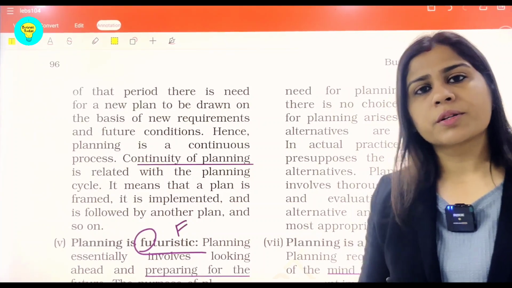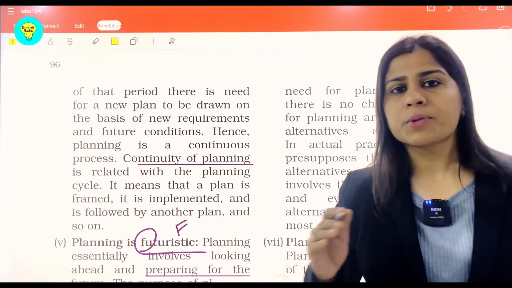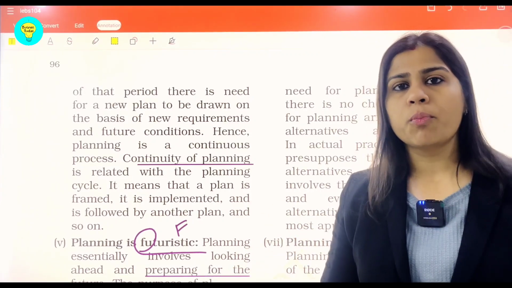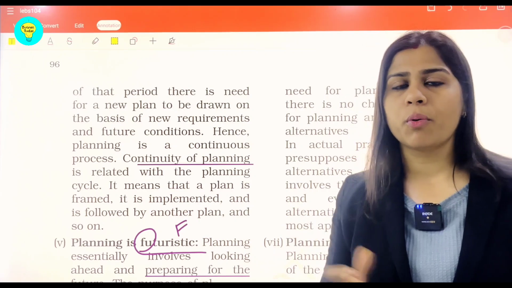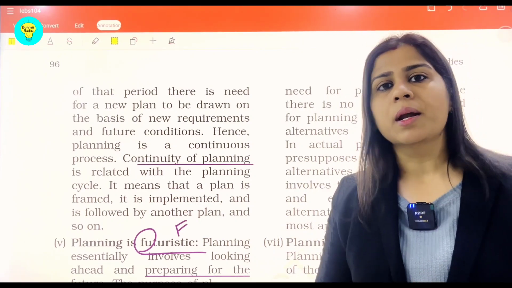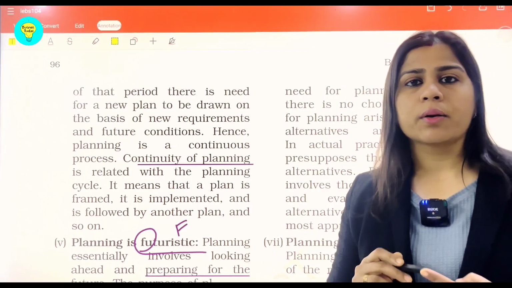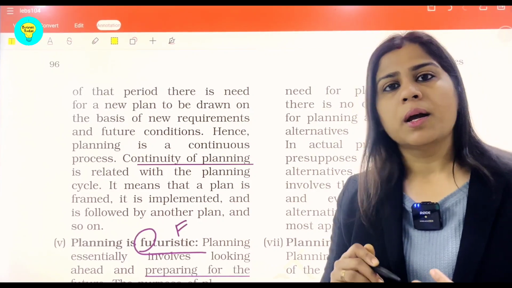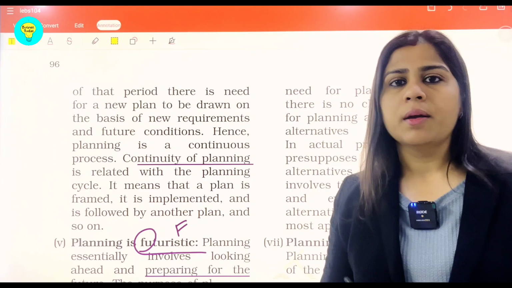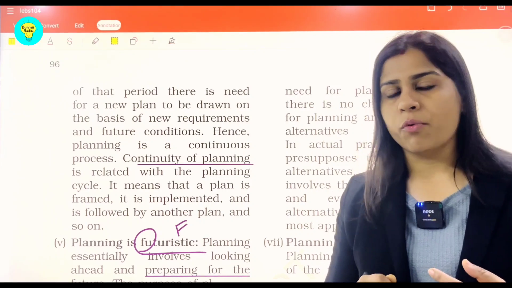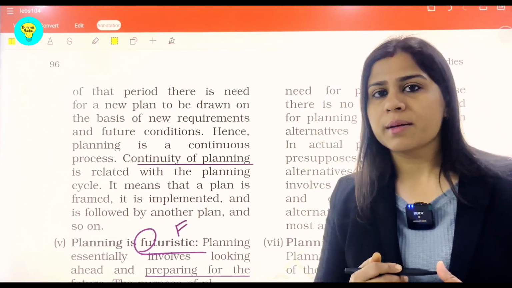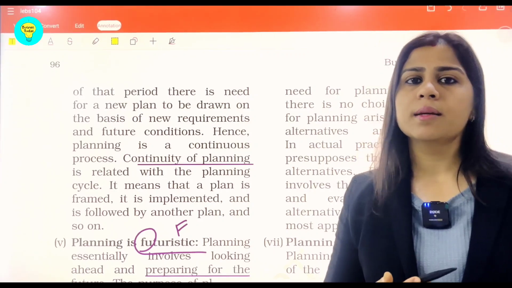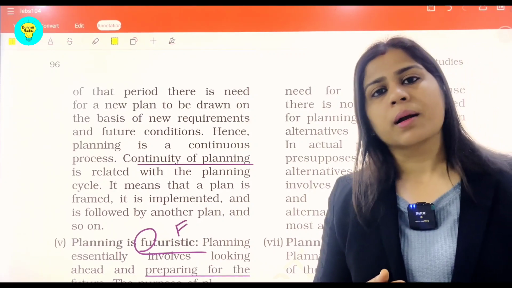So features, students, you can always remember as opposite DMFC, where you can relate it with a story that Delhi Football Club versus Mumbai Football Club, they are playing opposite to each other. And if we see the points, they are opposite: O representing objectives, P primary function, next P as pervasive, and DMFC: D involving decision making, M a mental exercise, F representing its futuristic approach, and C calling planning a continuous function.